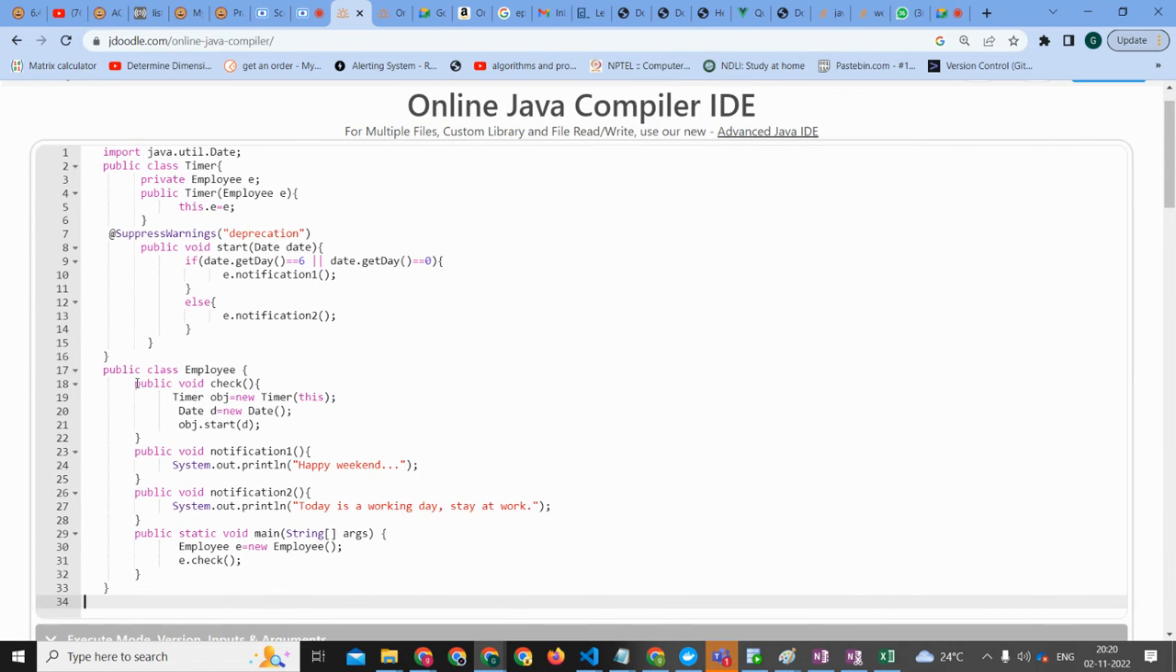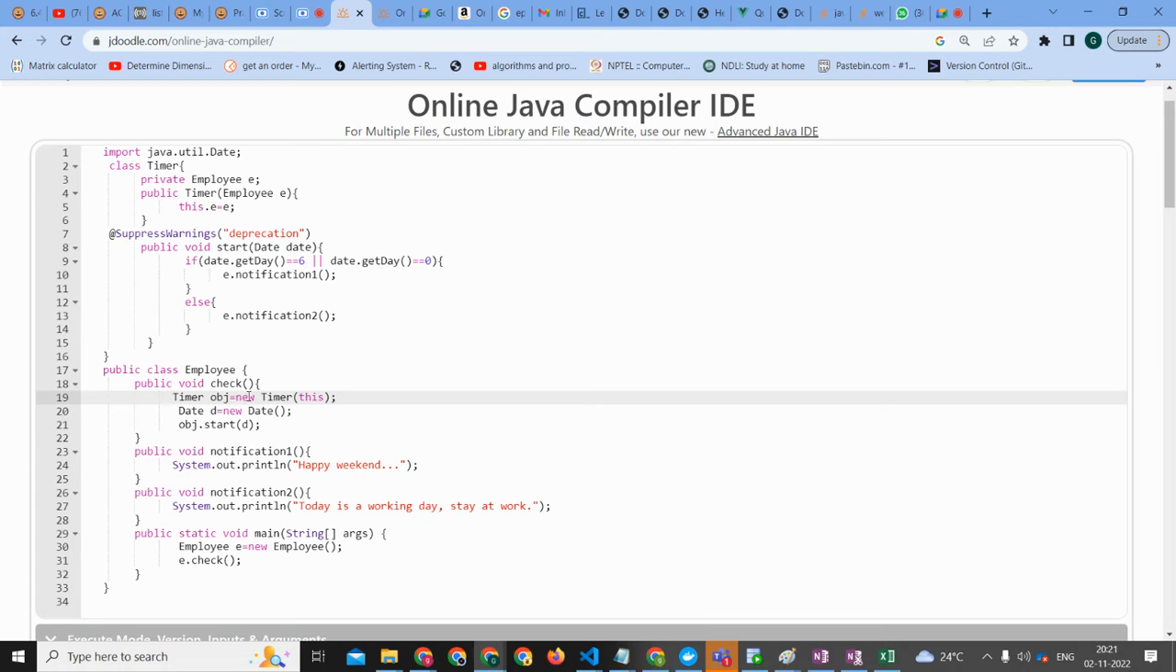Go ahead, Arshita. Okay, this is the main method. Here we have the main method. In the main function, we are creating an object E of type employee, and in the employee class, public class employee, we don't have any constructor, so we don't need to worry about anything, right? So we are calling E dot check. Correct. So we will go on to that. Like timer, we are again creating an object of new timer. In this we are passing the employee object, whatever object we are currently in.